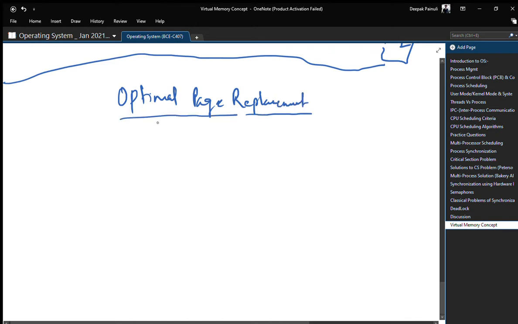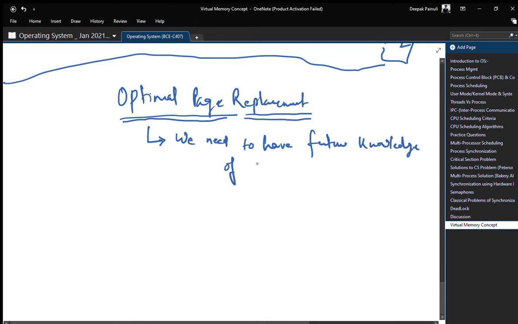This is the best page replacement algorithm we have, but it has one limitation: we need to have future knowledge of a reference string, then only can we apply the optimal page replacement algorithm, right?